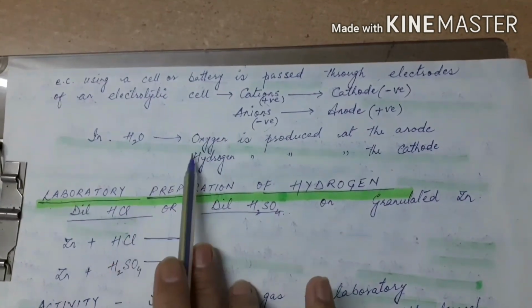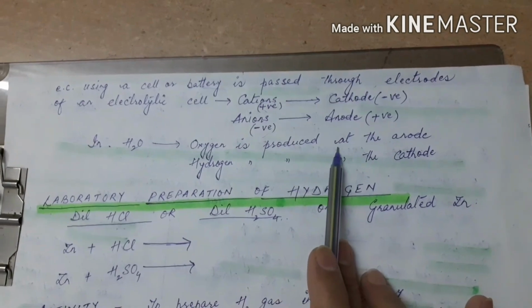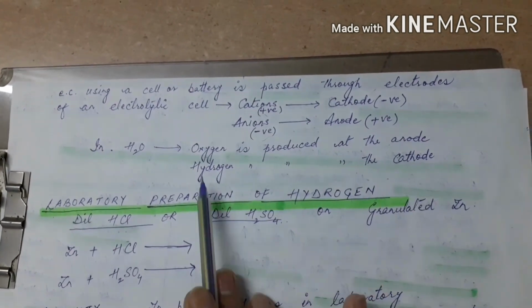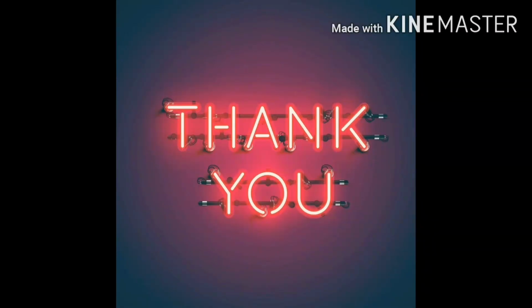Now in this process, the water decomposes and oxygen produced will be at the anode and hydrogen produced will be at the cathode. In the next class, we will do laboratory preparation of hydrogen. We will not be doing the Bosch process because this particular topic we will be covering in class 9.